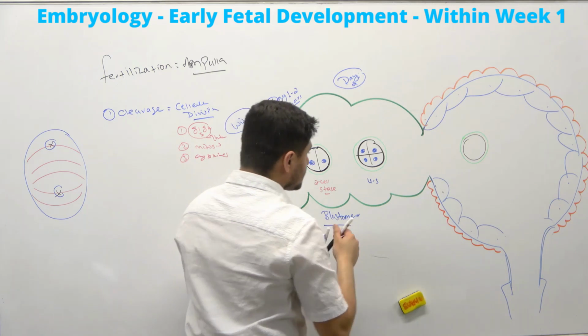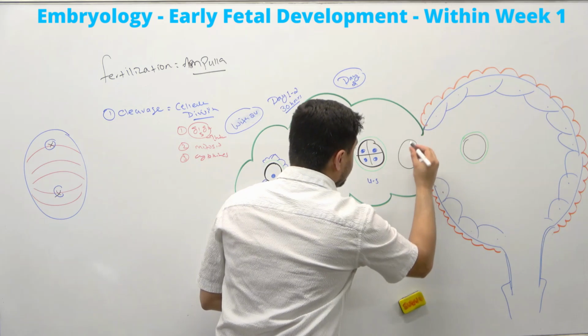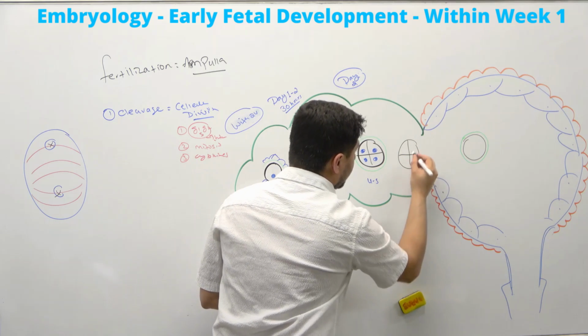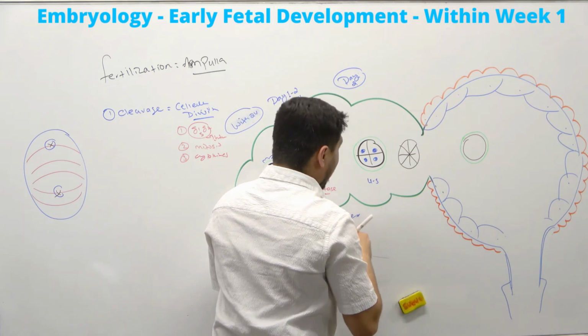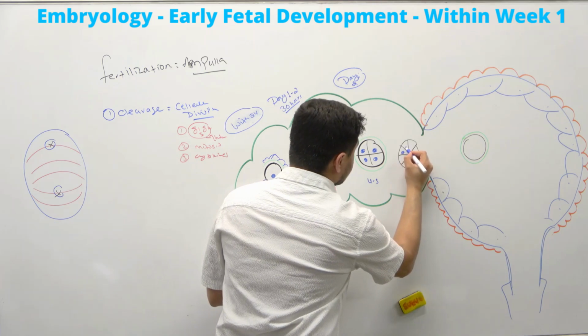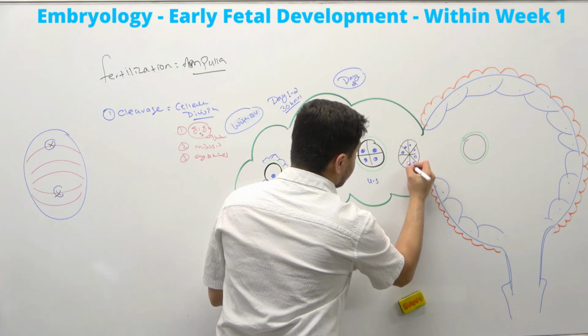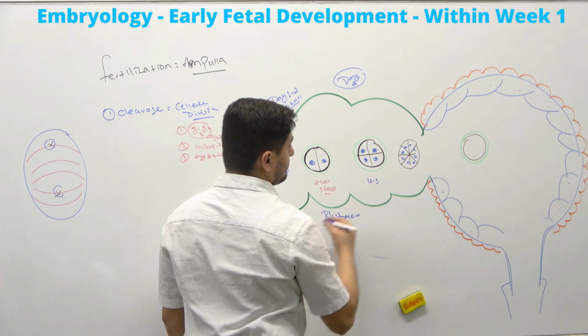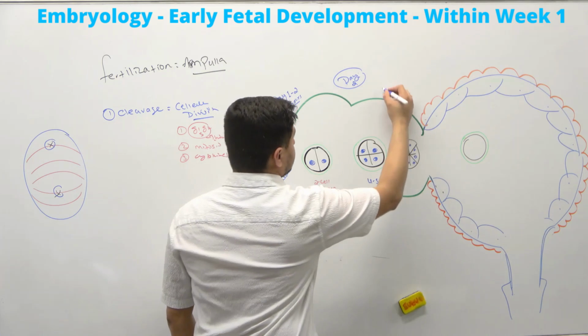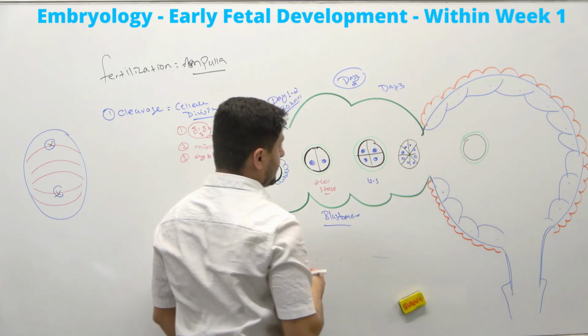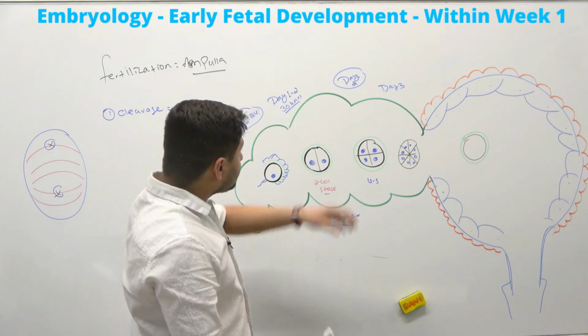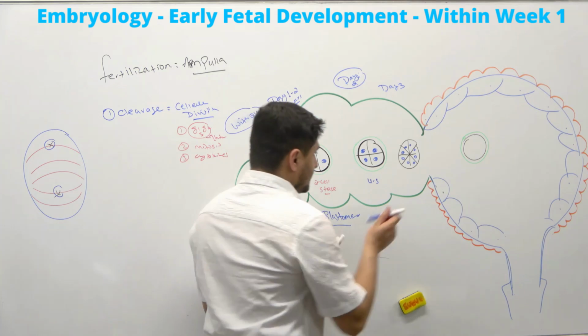And then after that, further division happens, and they will divide into, let's say, the eight-cell stage, like this. And these eight cells, what do we call them? This is still the blastomere phase, and this maybe happens around day 3. Now, after day 3, this is, let's say, the eight-cell stage, right?